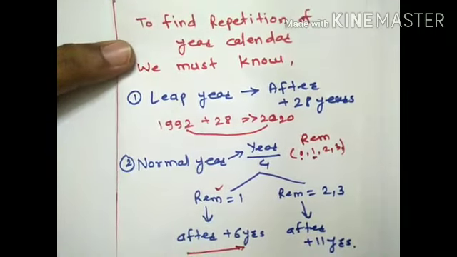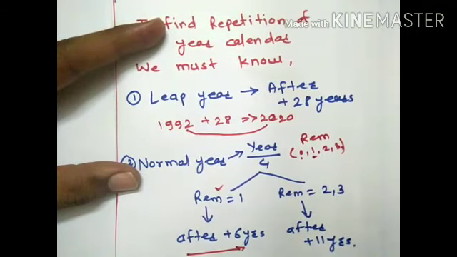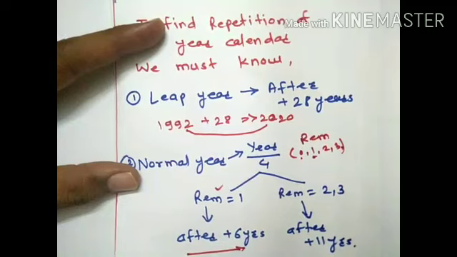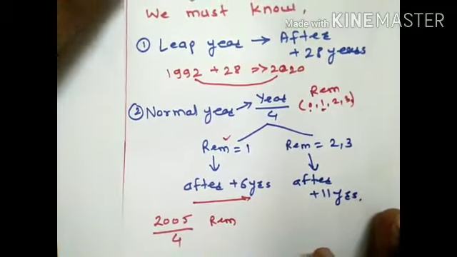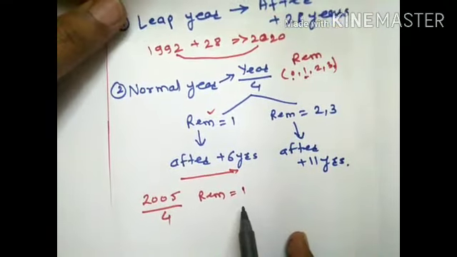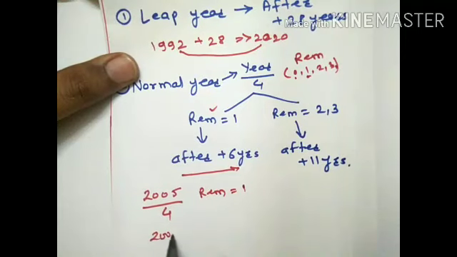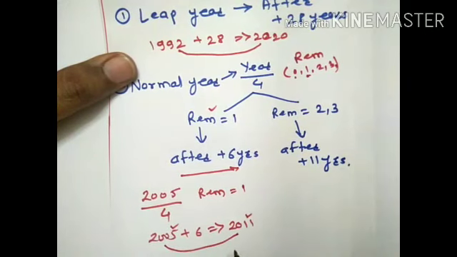Just take the example, 2005. After dividing it by 4, remainder is 1. So 2005 plus 6, that is 2011. This is also a non-leap year, that is a normal year, and 2011 is also a normal year. So these two years are the same.